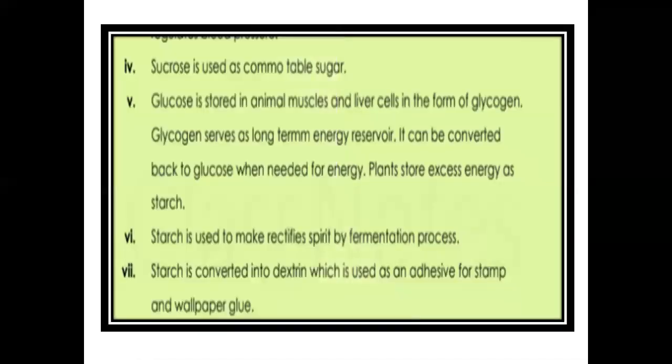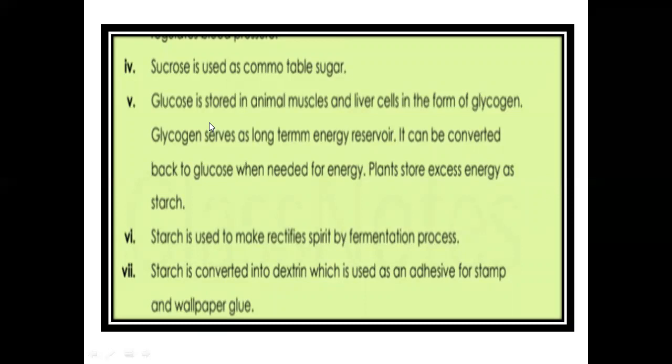Sucrose is used as a common table sugar. Common table sugar is sucrose. So glucose is stored in animal muscle and liver cells in the form of glycogen. I told you the extra glucose in animals is stored in the form of glycogen, and in plants it is stored in the form of cellulose and starch. Glycogen serves as a long-term energy reservoir. It can be converted back to glucose when needed for energy. Plants store excess energy as starch.